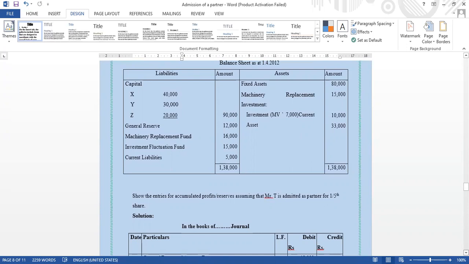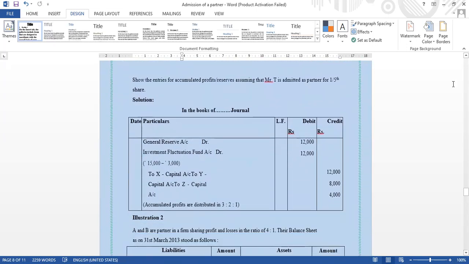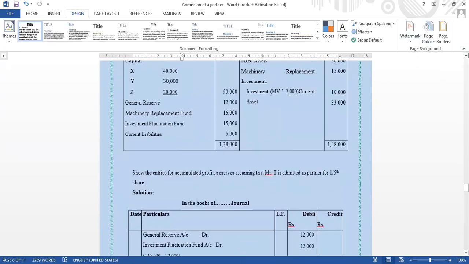Show the journal entries for accumulated profits and reserves, assuming that Mr. T is admitted as a partner for a 1/5 share. We start the solution with the journal entry. You should write date, particulars, ledger folio number, then the debit side as well as the credit side. First, we can write general reserve. General reserve how much? 12,000, right? So you can write it.